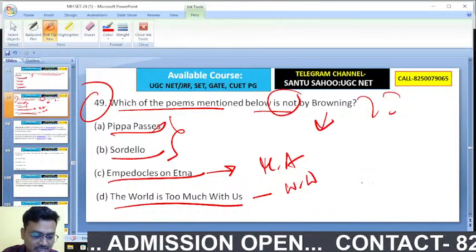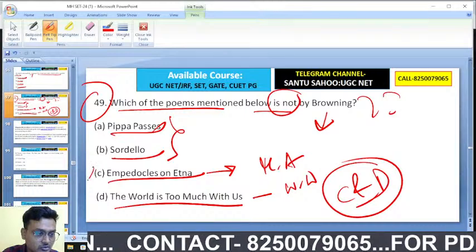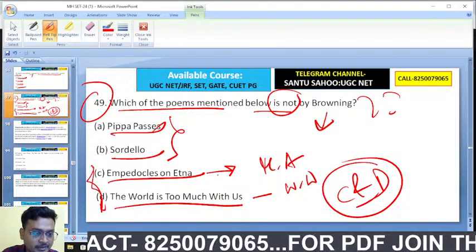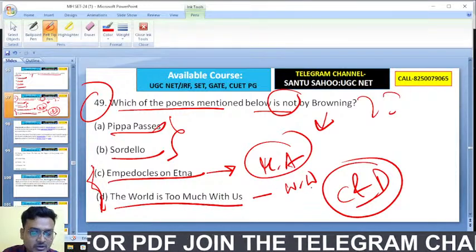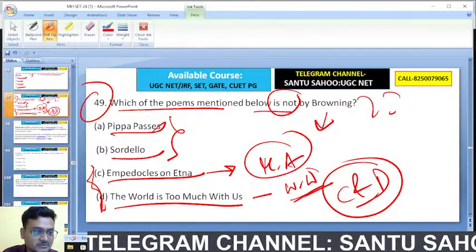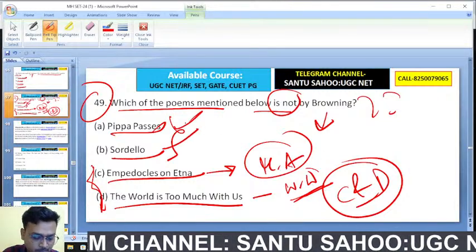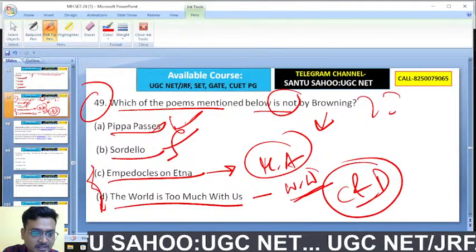So here C and D are the right answer. Empedocles on Etna is by Matthew Arnold, whereas The World Is Too Much with Us is by William Wordsworth. So C and D are not by Browning. Pippa Passes and Sordello are by Browning. Clear? One is by Arnold, another is by William Wordsworth.